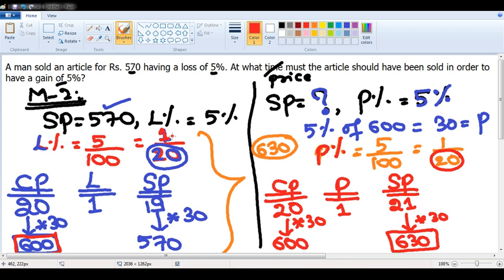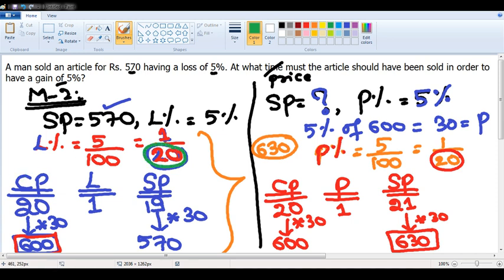Loss is 5%, which is 1 by 20. Denominator will always represent the initial value, Shiv. Cost price is there, selling price is there. Cost price is nothing but the initial activity. In any transaction, suppose if I want to sell the pen to you, before selling the pen to you, I should purchase the pen from some other person. That means the first thing that will happen is I purchase the pen. Then that pen will be sold to some other person. That means cost price is always the initial value. That is nothing but the denominator.